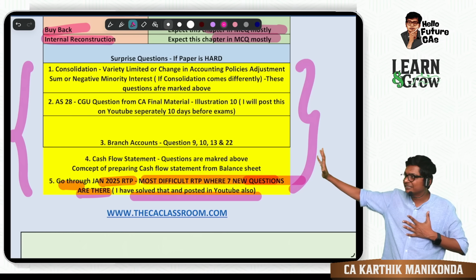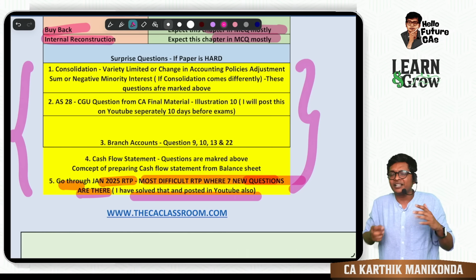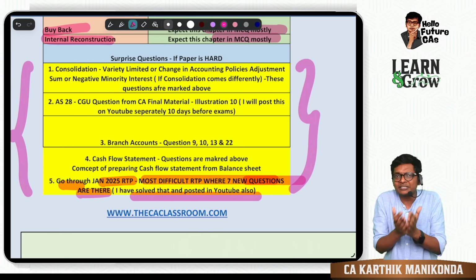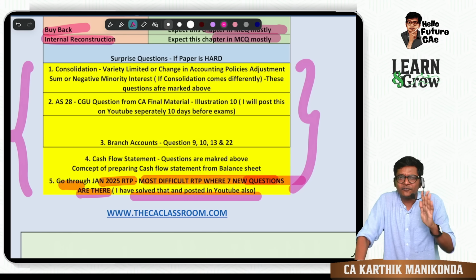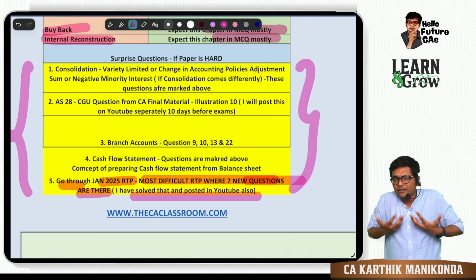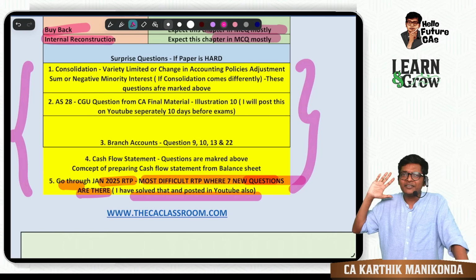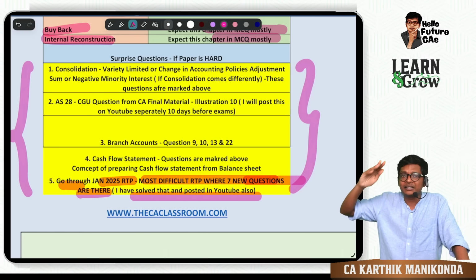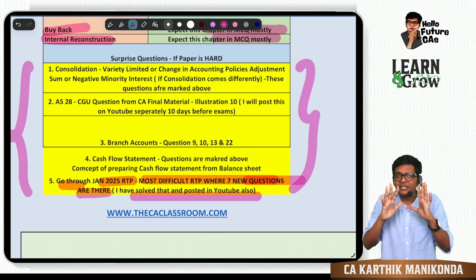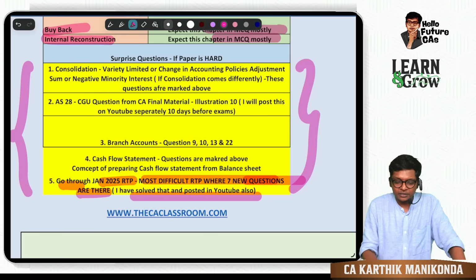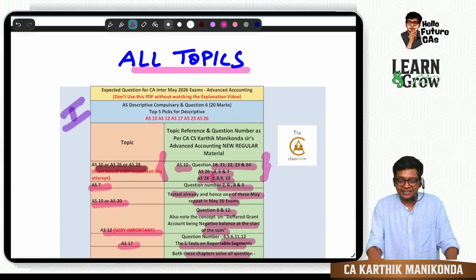So don't look at this yellow part and get scared. This will come only if they want to keep the paper difficult. But in the last 6 to 7 attempts, advanced accounts has been an easy paper. So I have a feeling that in the next 2 or 3 attempts, we don't know which attempt, they will keep accounts difficult, guys, because previously they have kept audit difficult, they have kept law difficult, they have kept tax difficult. Advanced accounts, it's been a long time, so I'm predicting a difficult paper. If at all it comes, you have to be ready with all these, and what I have given over here will get you ready for the entire subject, guys.